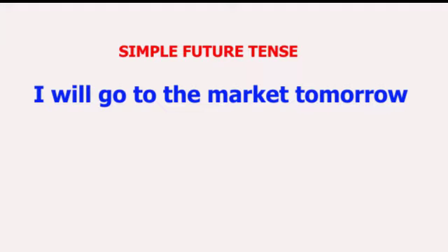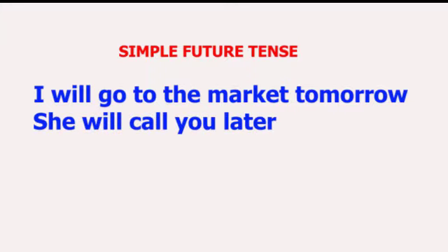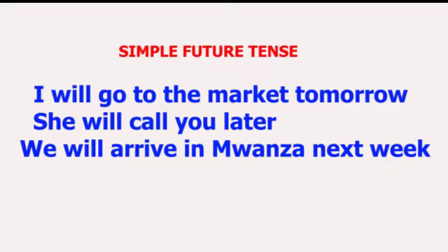Or you can take an example from another sentence which says, she will call you later. Or we will arrive in Mwanza next week. These three sentences are expressing future events.